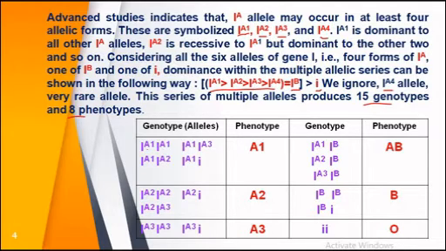Now if IA1 IA1, IA1 IA3, IA1 IA2, IA1 and small i, if all these alleles come together, they will produce the first type of blood group, that is A1 blood group. So this is called A1 blood group. We should understand here that blood group A has 3 forms, 3 types: A1, A2 and A3.